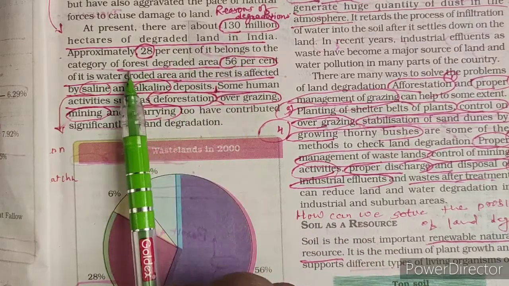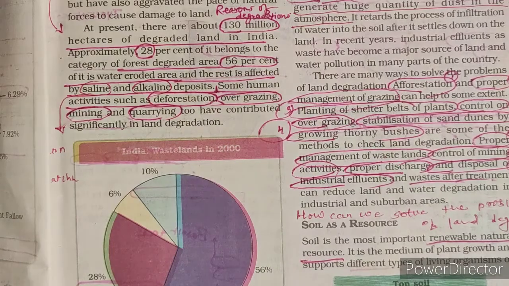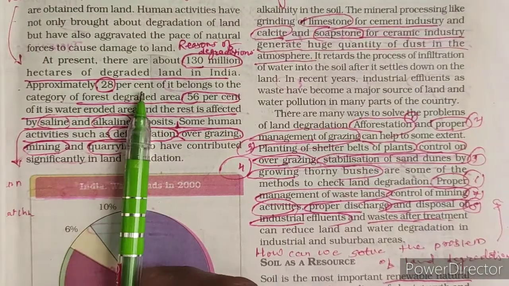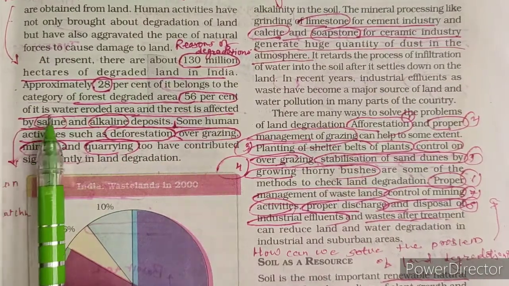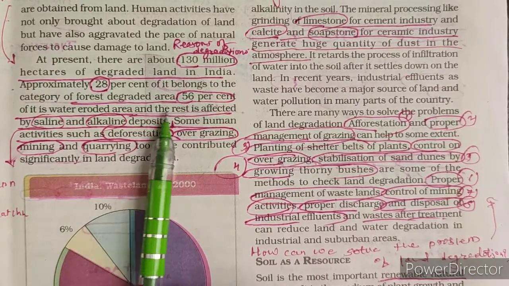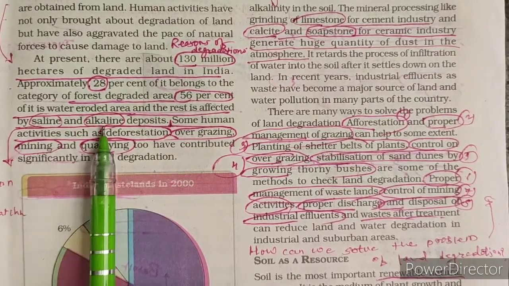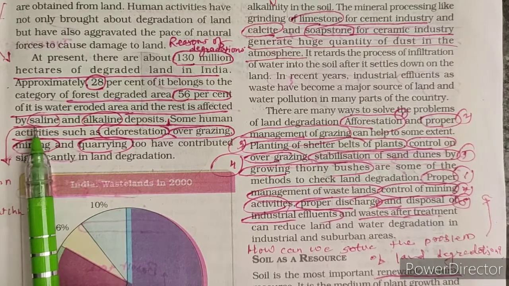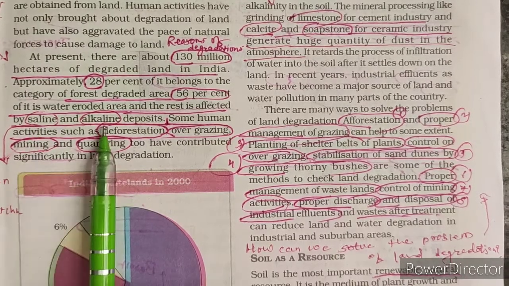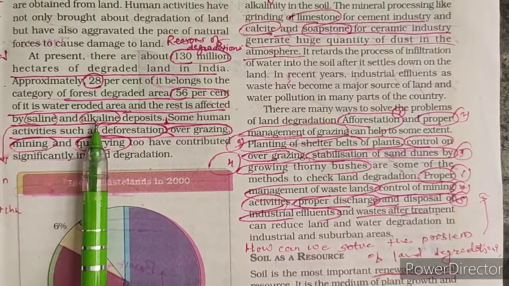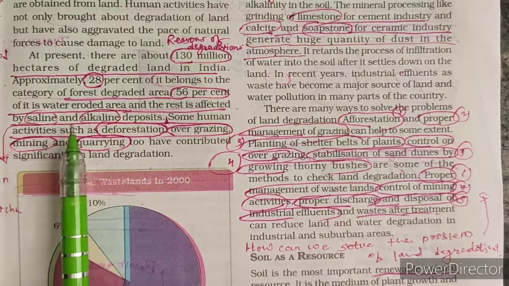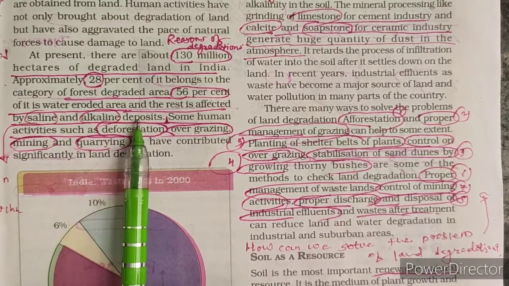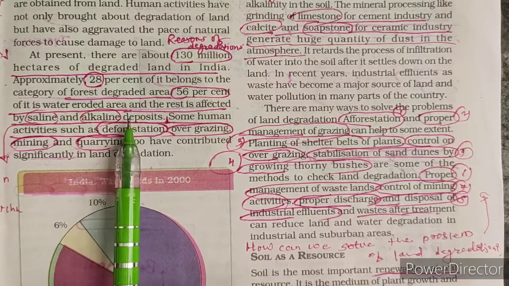28% land is degraded by forest area. 28% forest degraded, 56% water eroded area, and the rest is affected by saline and alkaline deposits. We are using more and more fertilizers and pesticides. So due to those fertilizers and pesticides also, a layer is there on the land and deposition is there on the land.